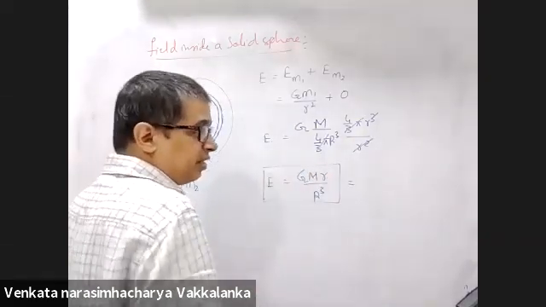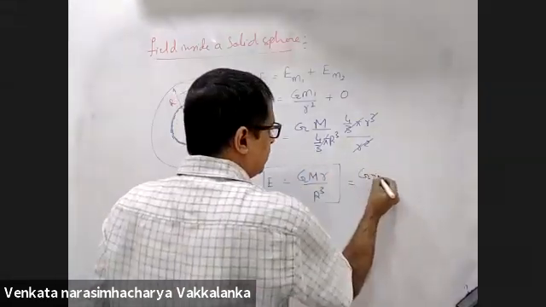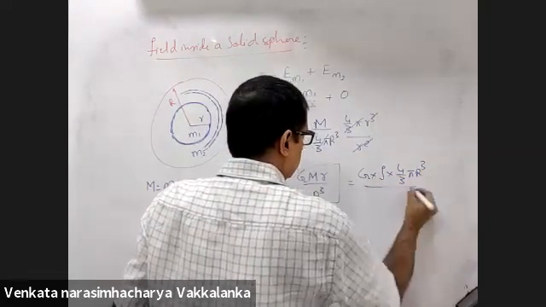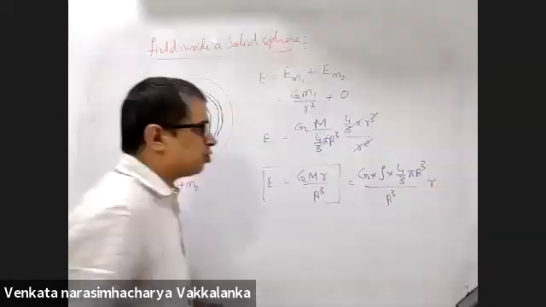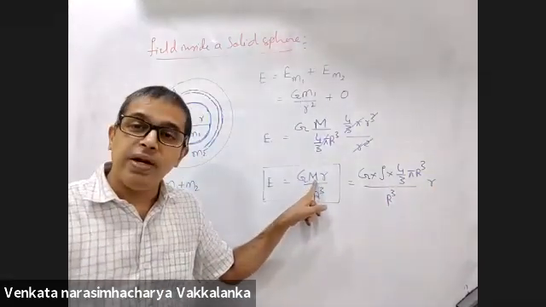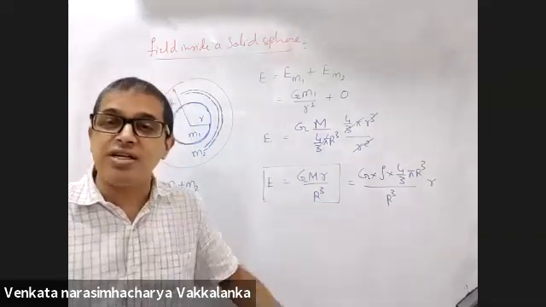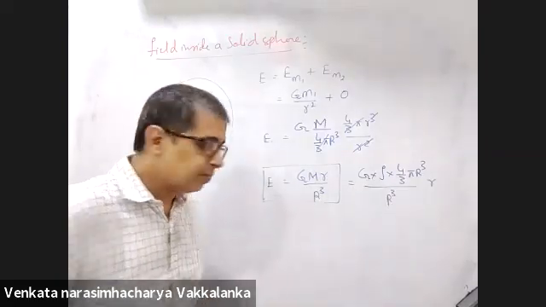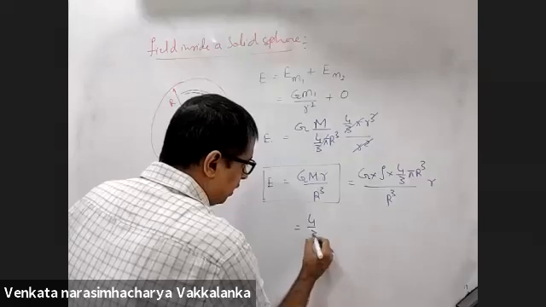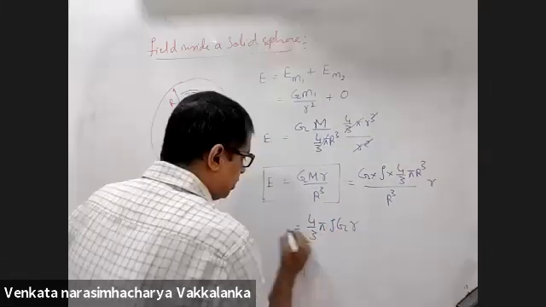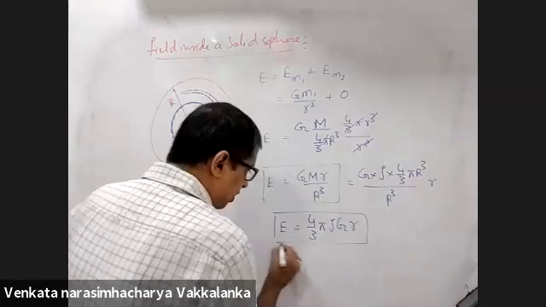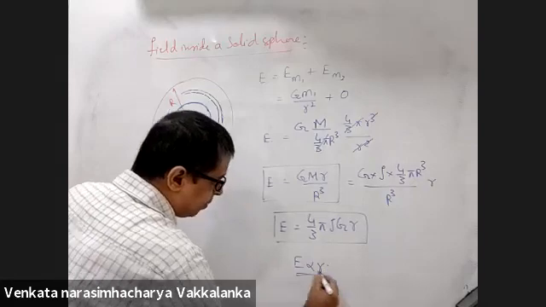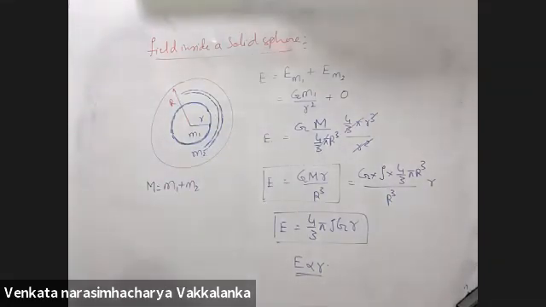Another way of writing this is G into density into volume, 4 by 3 pi R cube, divided by R cube, into small r. What are you doing? You are bringing the expression in terms of density of the solid sphere. Mass I can write as density into volume. 4 by 3 pi rho G small r is the other form of writing this. You are trying to tell me field is directly proportional to small r. You are right.